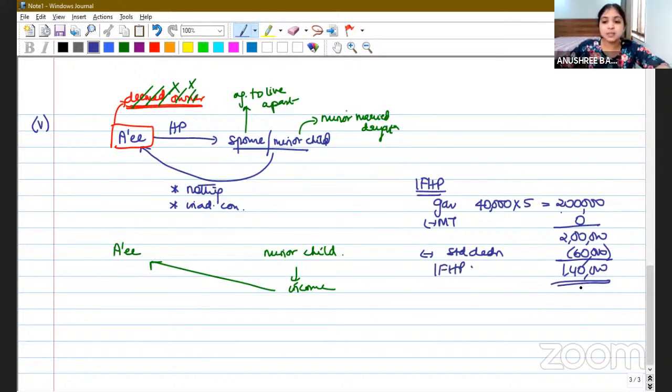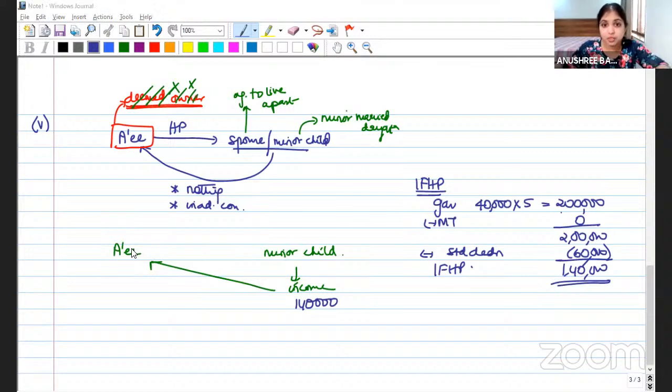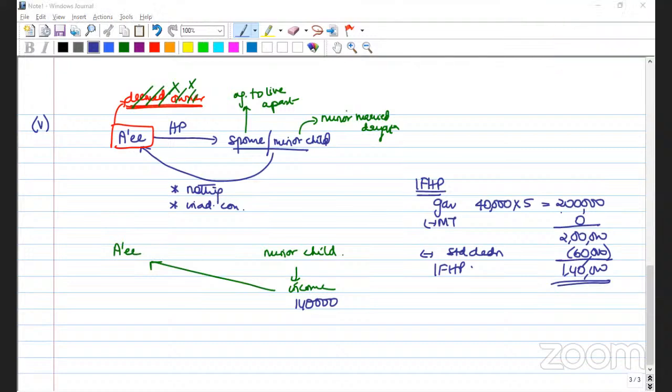We compute the taxable income in the hands of the minor child and then we club it in the hands of the assessee. So the minor child's income of 1,40,000 will be clubbed into the assessee's hand. But whenever a minor child's income is clubbed with the assessee's income, the assessee gets an exemption. Do you remember the section number of the exemption?